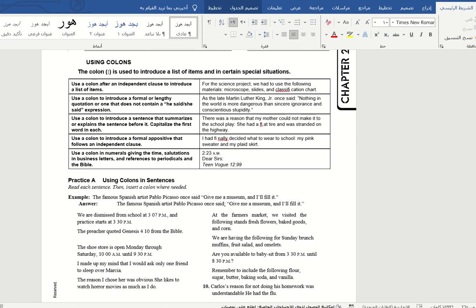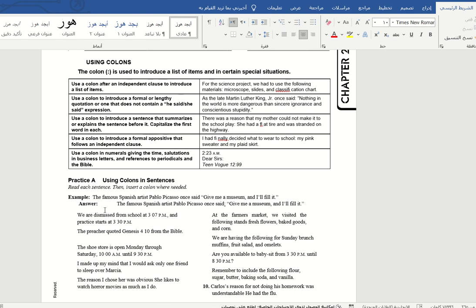Here, my dear, we have using colons. So here the uses of the colons, and please focus on practice A also. Here we have the example. The famous Spanish artist Pablo Picasso once said, "Give me a museum and I will fill it." So here we write the colon after the word said.